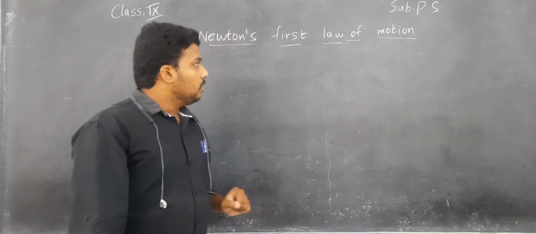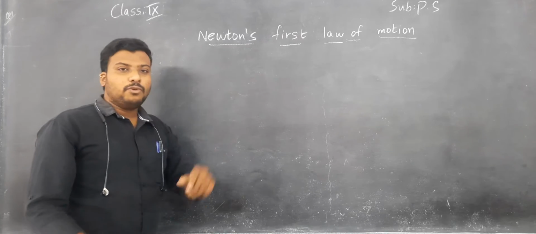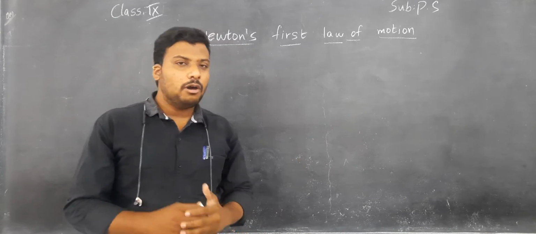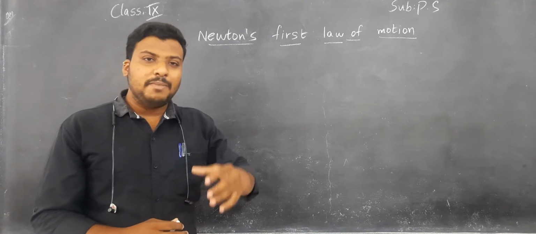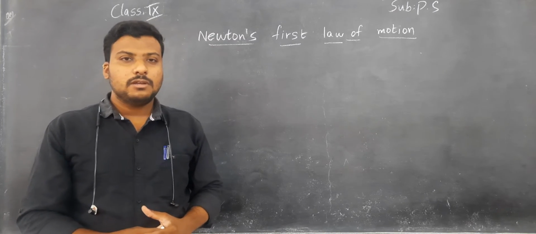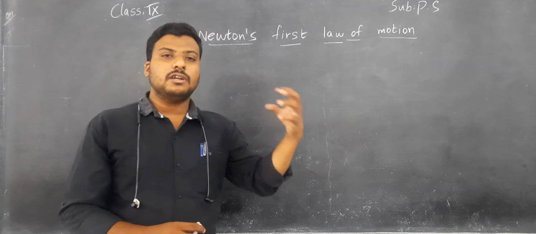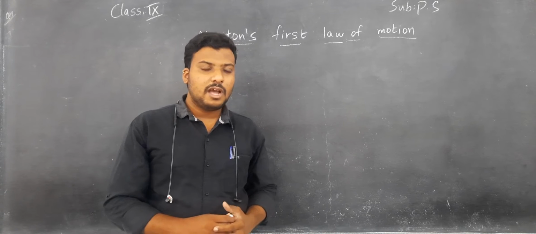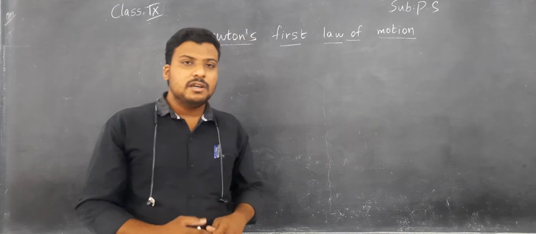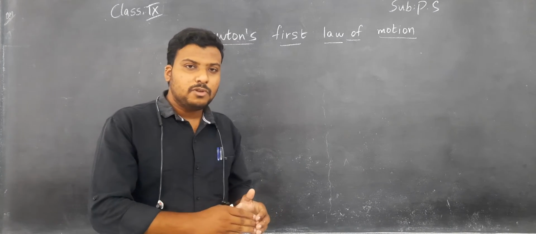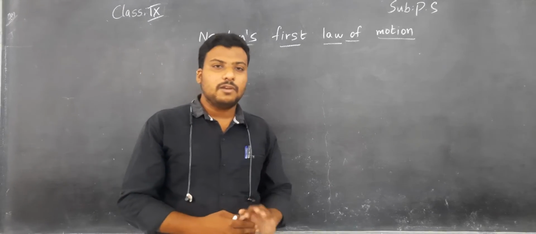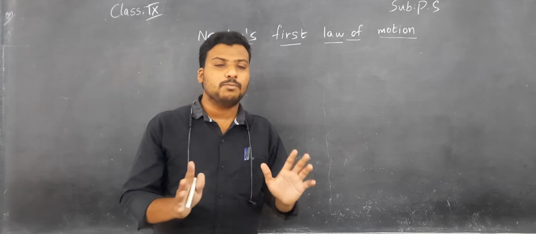Newton's first law of motion states that every object or body remains in the state of rest or in the state of uniform motion unless an external force acts on it. I will repeat the definition again: every body or object remains in the rest position or in the state of uniform motion unless an external force acts on it to change its motion.